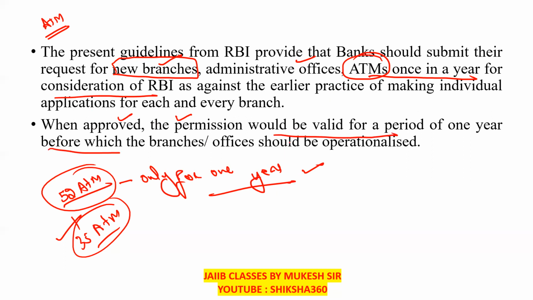Before which the branches or offices should be operationalized. After the end of the period, the validity is removed; the validity is extinguished. So this is to be valid only for 1 year.